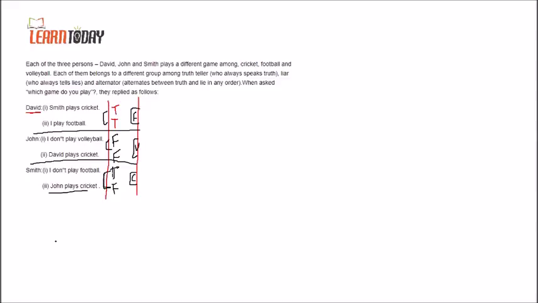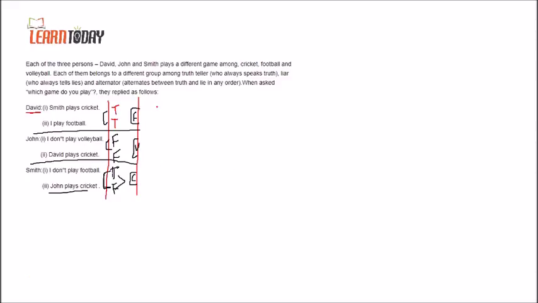An alternator is one who speaks truth one time, then false, then again truth, or first false, then truth, then false. So he is the alternator: his first sentence is truth and the other one is false. This case is valid because there is no contradiction here.